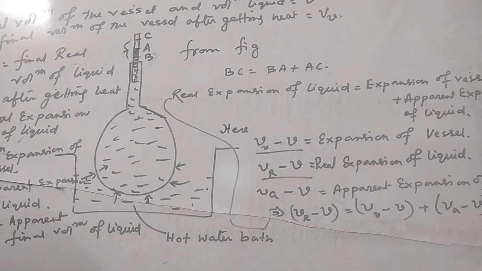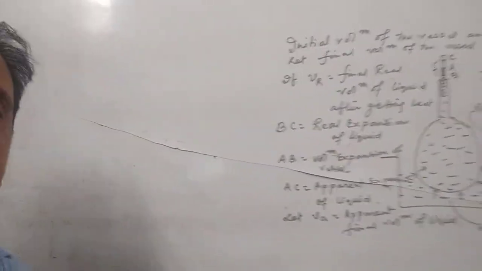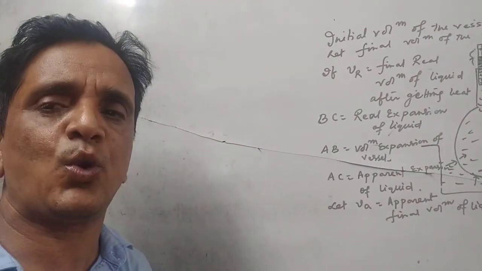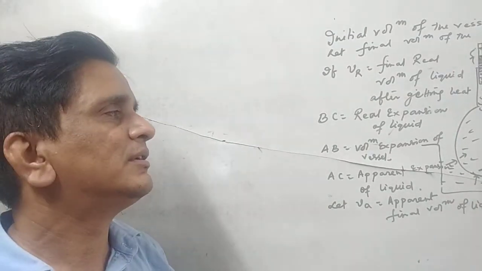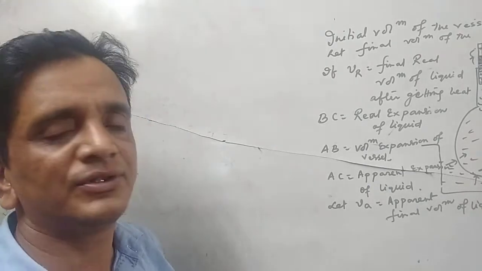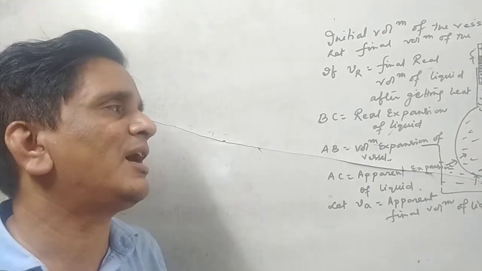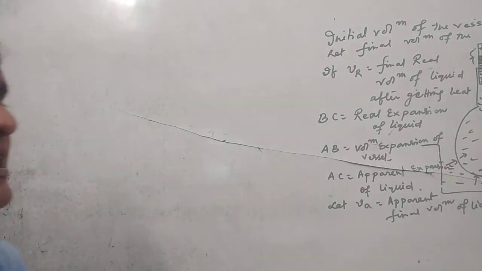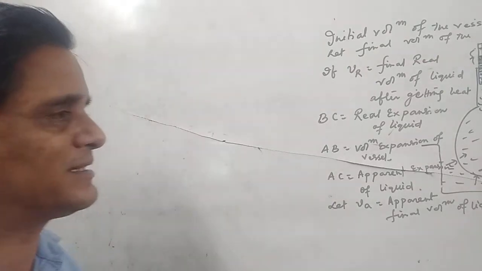Now, we know what gamma is. Gamma is the coefficient of volumetric expansion.